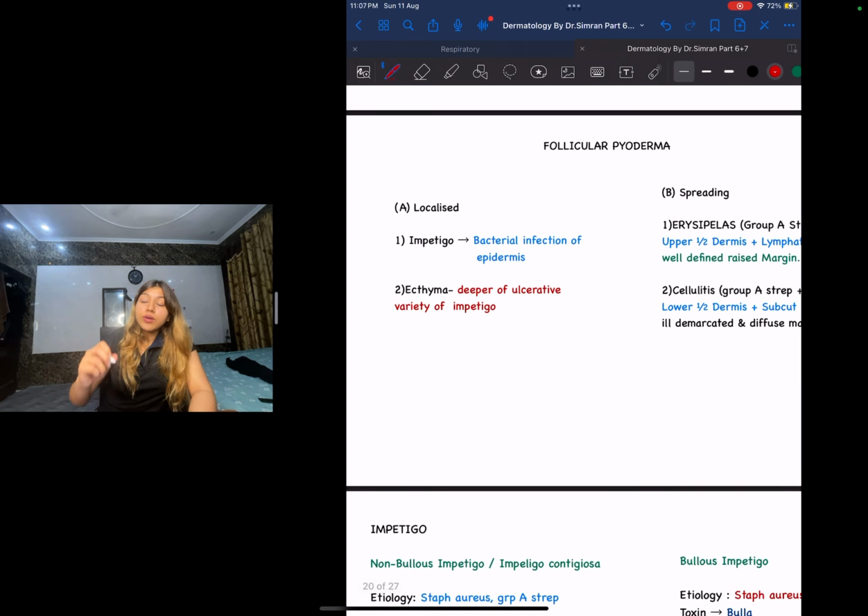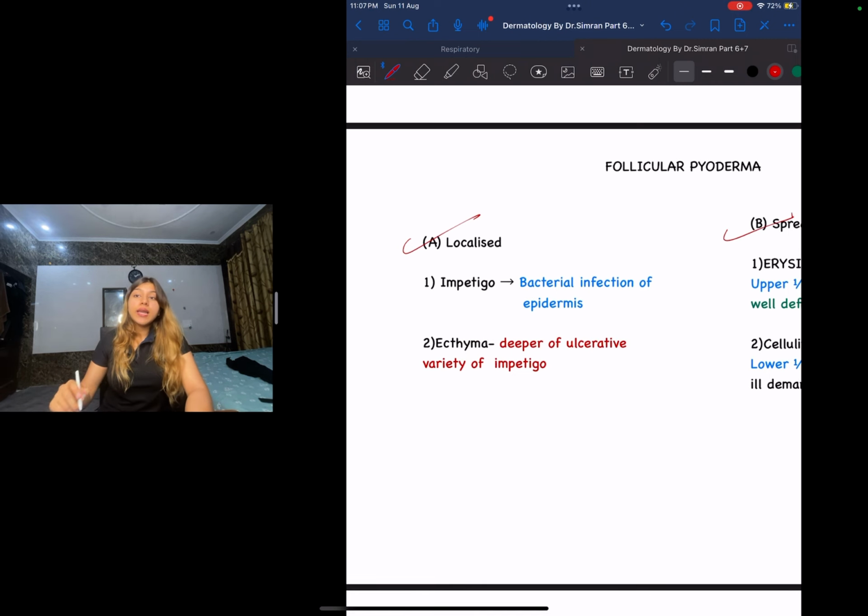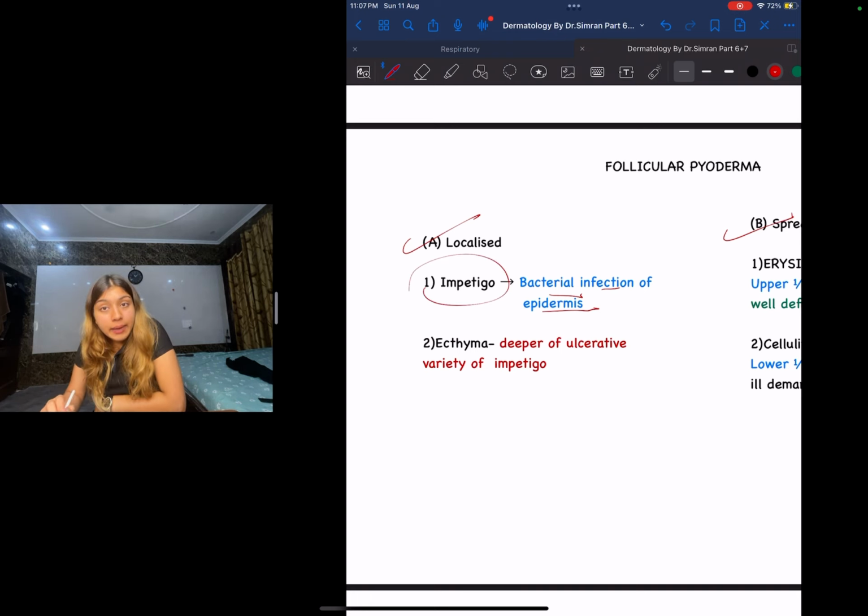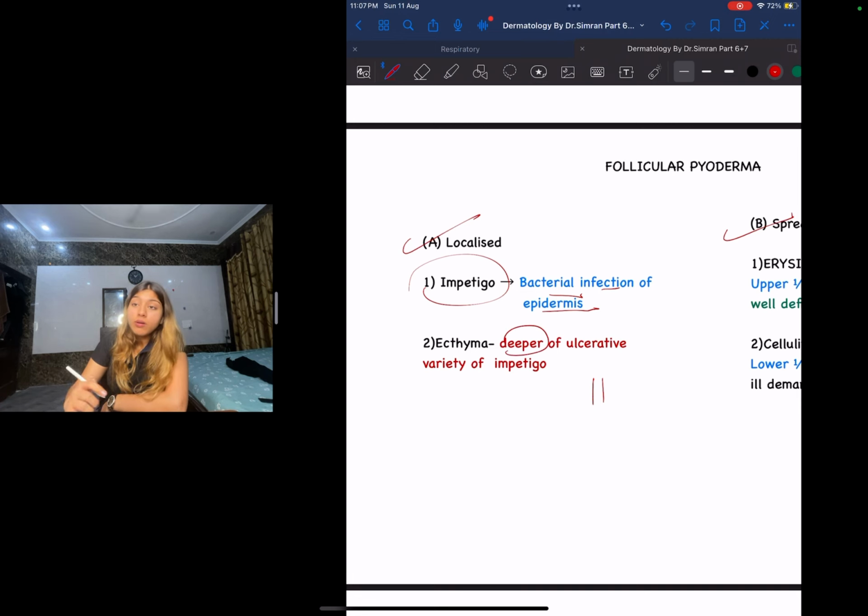Okay, let us see. There are two types. It's going to either be localized or spreading. First, let us look at the localized wala. Under localized, guys, we have impetigo. Impetigo is basically a bacterial infection of your epidermis, means of the topmost layer. Whereas what is ecthyma? Ecthyma, guys, is deeper, so it will obviously have an ulcerative lesion. It is a variety of impetigo, but it is going to be deeper and ulcerative in nature. That is an ecthyma.